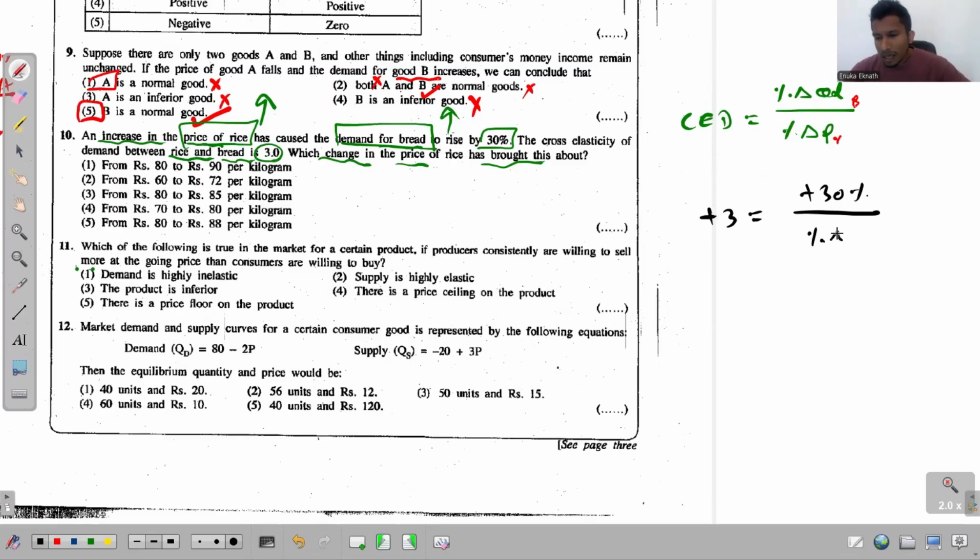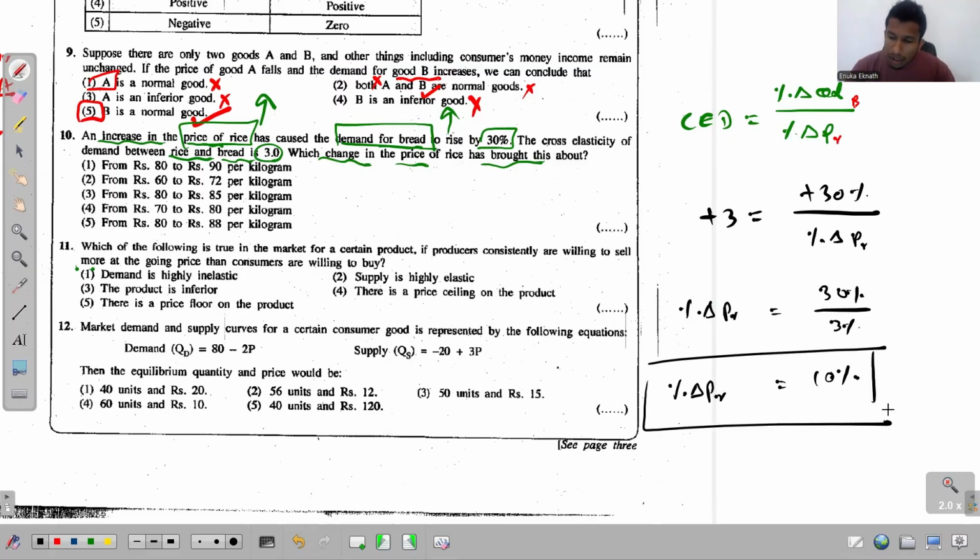Based on these two values, we can find the percentage change in price of rice. That is simply 30% divided by 3, so the answer is 10%. This 10 is also a plus value, which means if the price of rice increases by 10%, there will be a 30% increase in demand for bread. That is what we know.